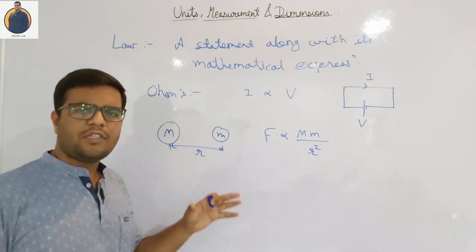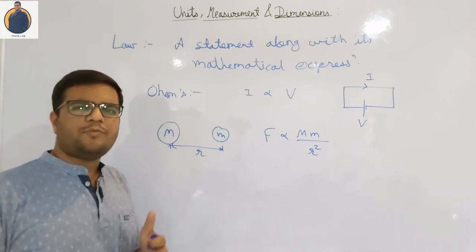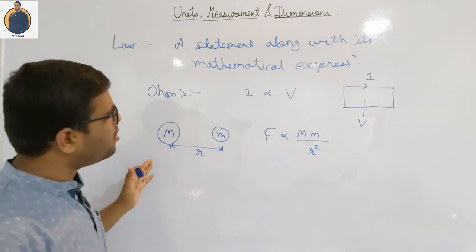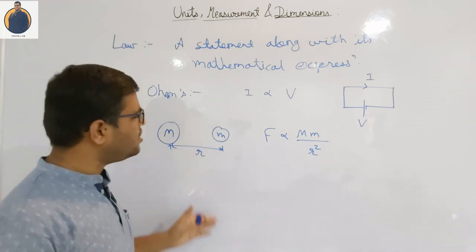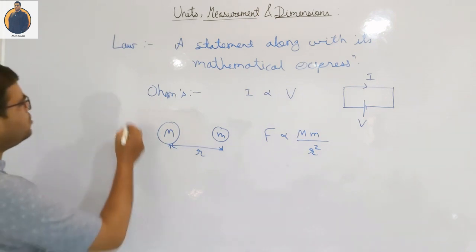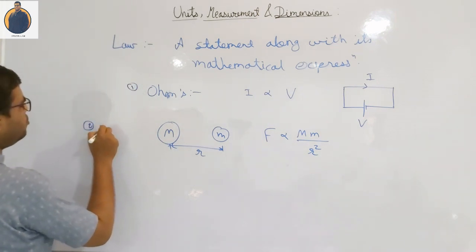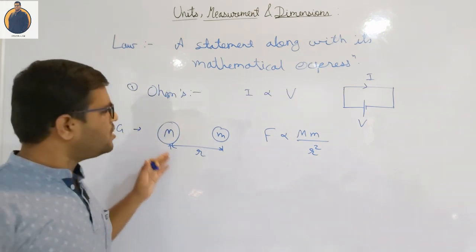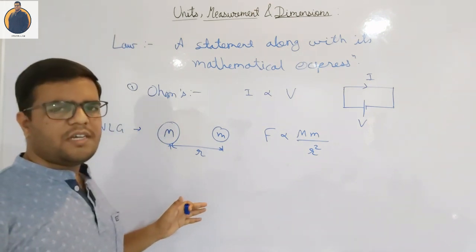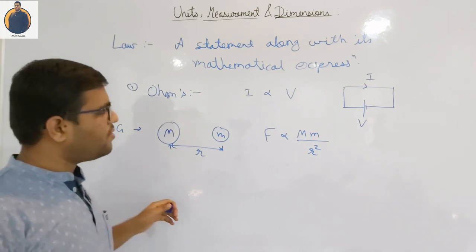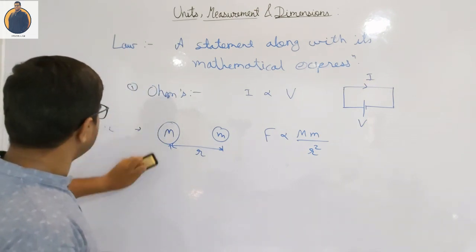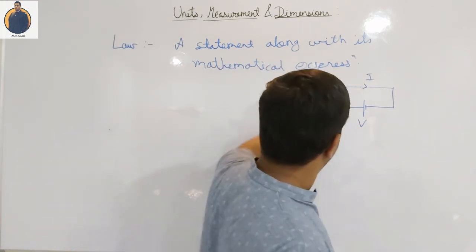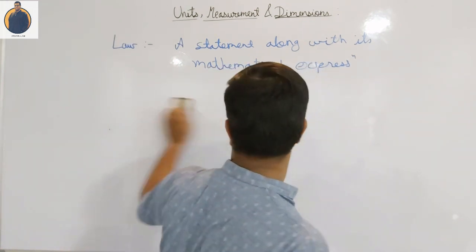So that hypothesis which is true in different aspects, we call it a theory, and the law is a part of that theory, right? So there are different laws. To list a few, I have given you Ohm's law and Newton's law of gravitation, right? These are the laws which govern a given physical or chemical process. After this, I am going to discuss a physical quantity. So what exactly is a physical quantity?